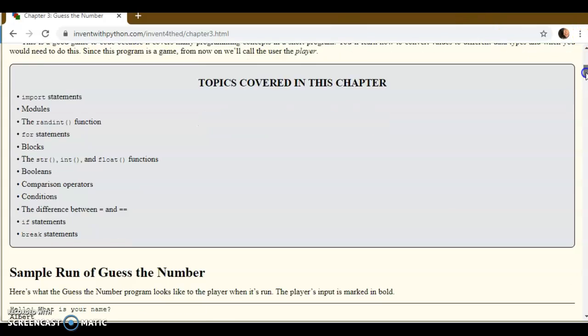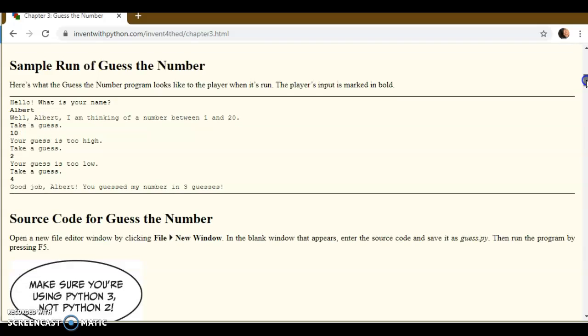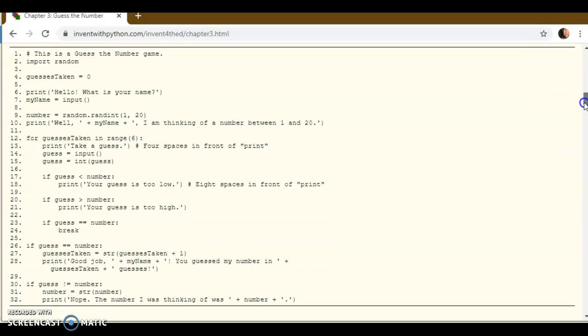All right, so how is that done? Well, it's done using all of these topics that are listed here. The way each chapter is laid out, it starts with showing you the program, telling you what it's going to do, and then breaking down each of the pieces. So here's a sample run of what the program will do when it's completed, and here is some sample code. They've given you all the code right here, and each of these pieces shows some statements that then give more detail beneath. But I will explain it right now, and then you can see the detail for yourself.